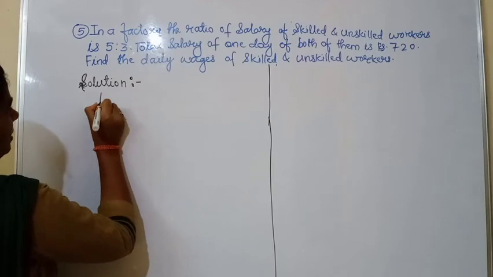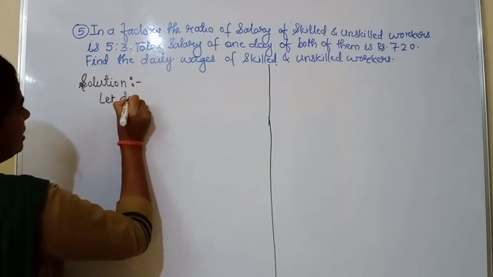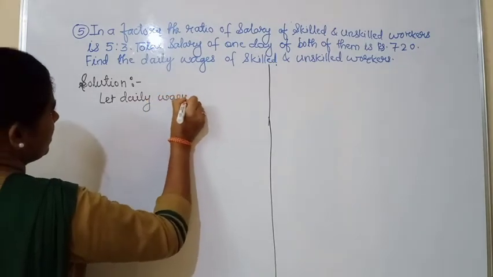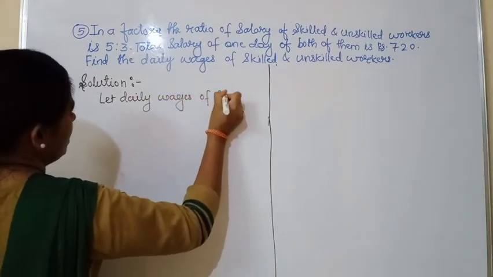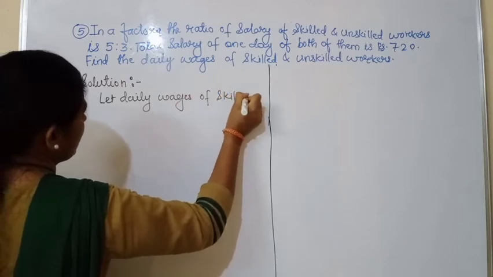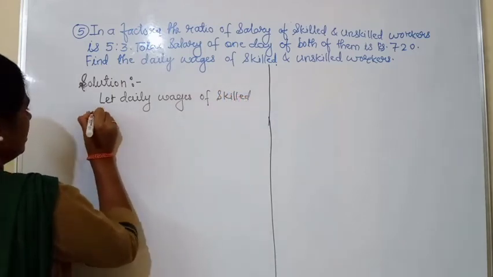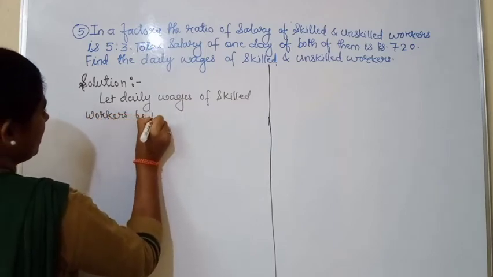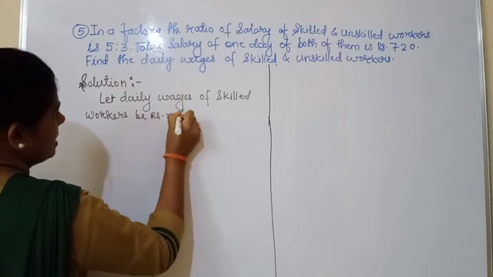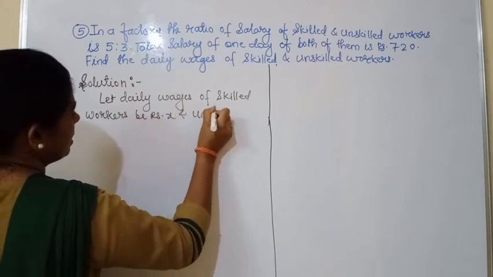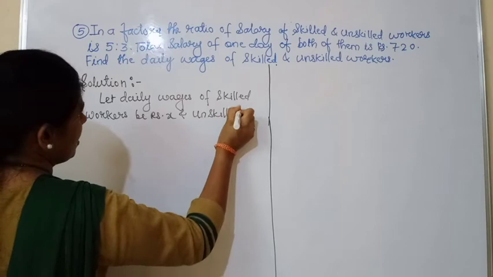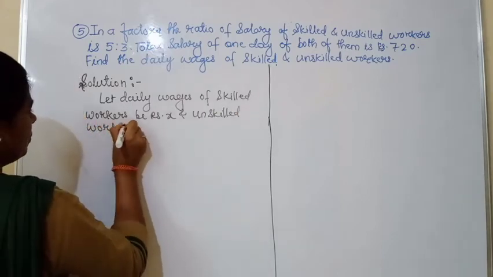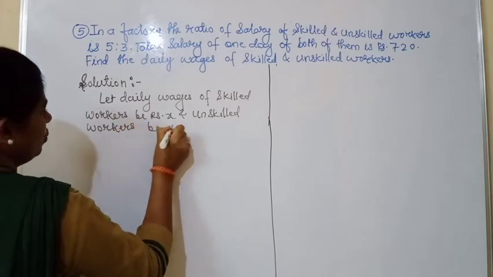Let daily wages of skilled workers be rupees x, and unskilled workers be rupees y.